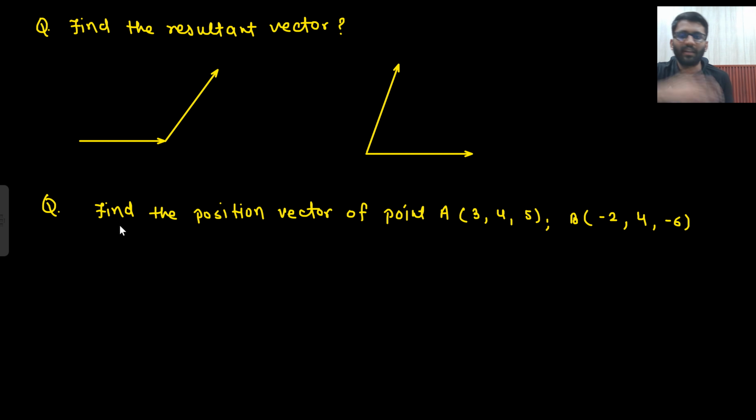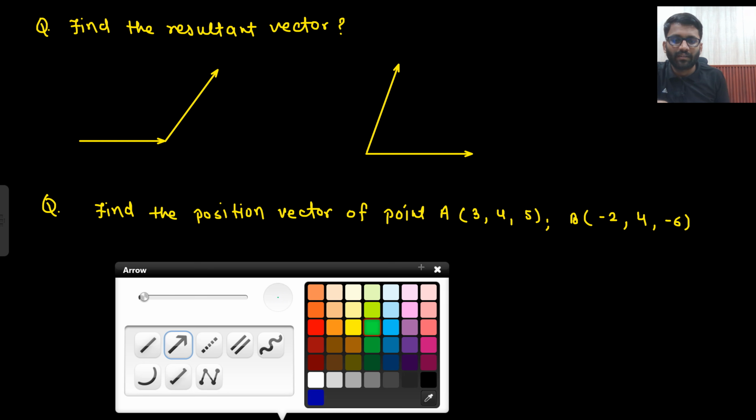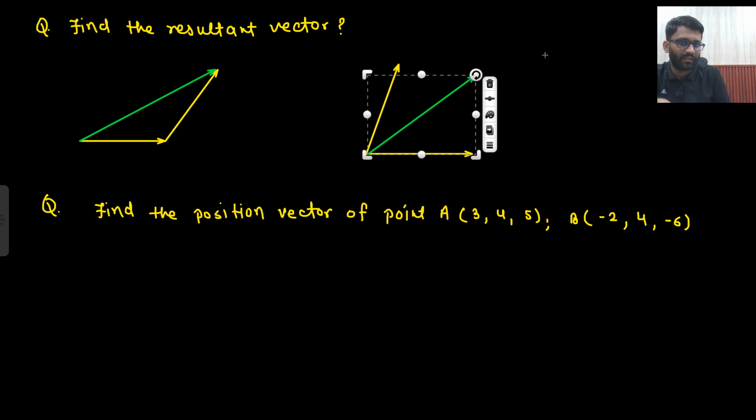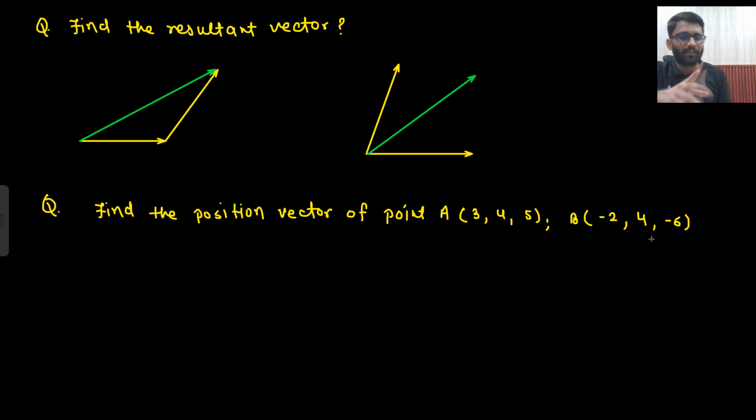The same goes for 3D, but here let's make the equivalent vector. What will be the resultant vector? Some guy working here, some guy working here. So this will be the resultant one. This is some vector, this is some vector, so what will be the equivalent? Somewhere in between. Find the position vector of the points (3, 4, 5) and (-2, 4, -6). So you need to find the position vector.